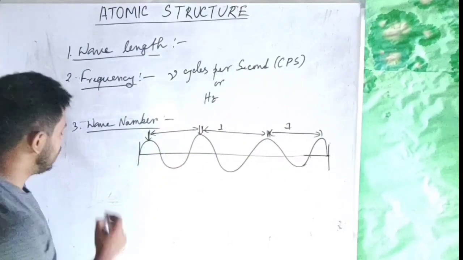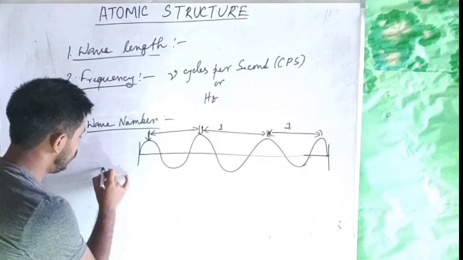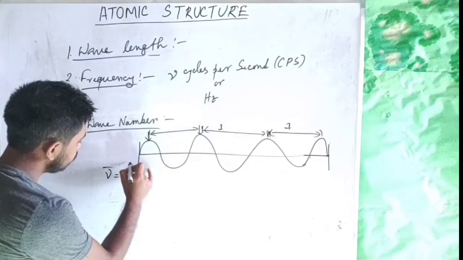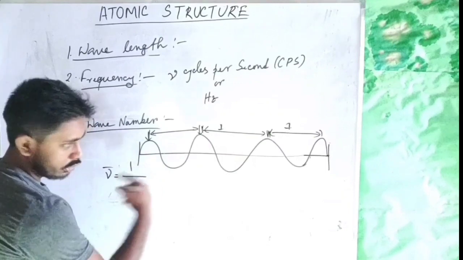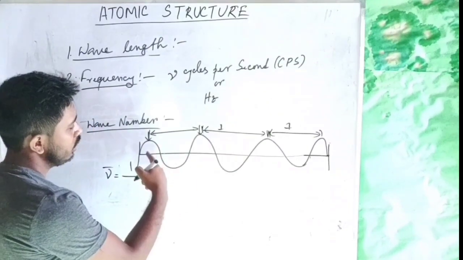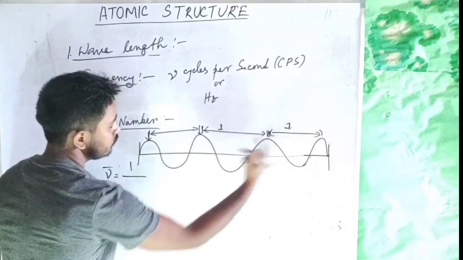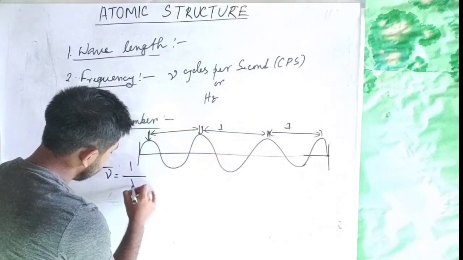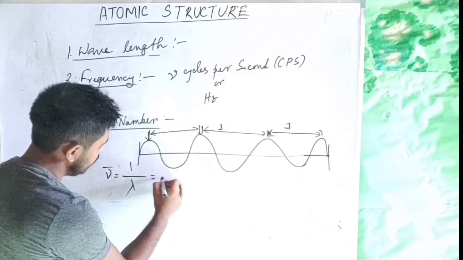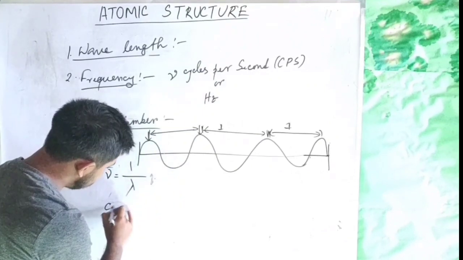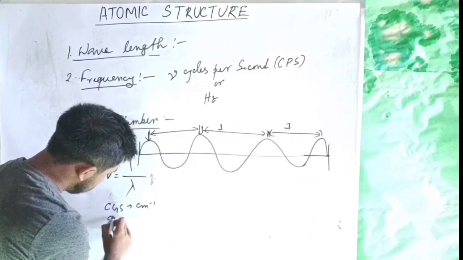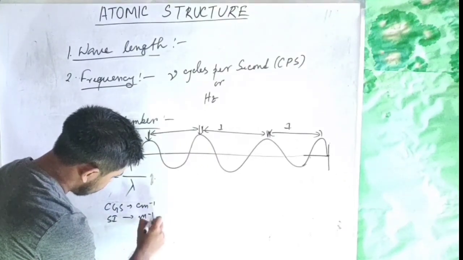So wave number is represented as nu bar. Nu bar is equal to 1 by wavelength, that is 1 divided by lambda. So its unit will be, in CGS, centimeter inverse, and in SI it will be meter inverse.